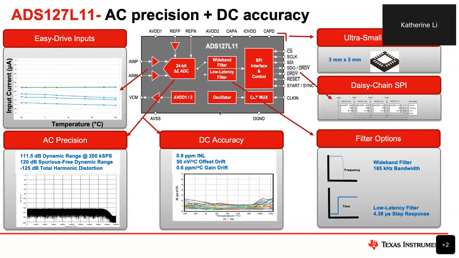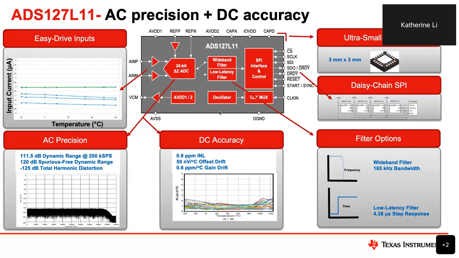So if there are multiple channels needed, you could technically daisy chain multiple ADCs, up to 16 and more. And we do have a nice app note on what the key care-abouts of daisy chaining this ADC in the simultaneous sampling mode are.